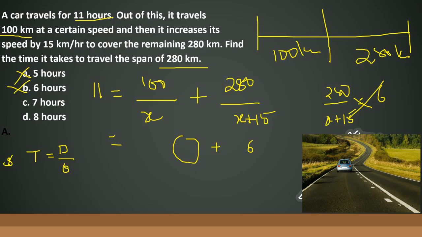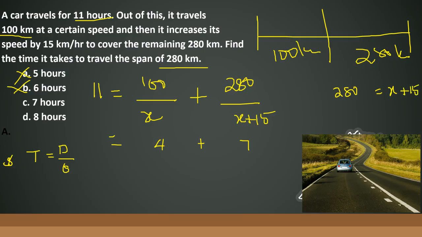I'll erase this again. So my third choice is 7. Let me just try with that. See, 280 divided by x plus 15, if this is 7. So 7 plus what gives me 11? 7 plus 4 gives me 11. 100 by x can definitely be 4. So 280 divided by x plus 15 is 7. If that is 7, then x plus 15 can take the value of 280 divided by 7, so x plus 15 can take the value of 40. So if this is 40, x is equal to 25. So if x is 25, 100 by 25 gives me 4. So this equation works well. So I confirm that 7 hours is going to be my answer.